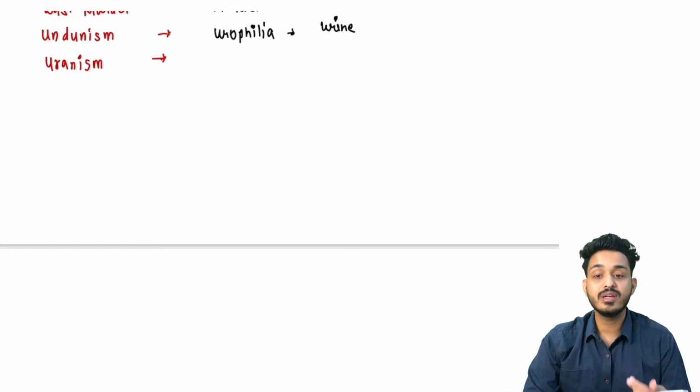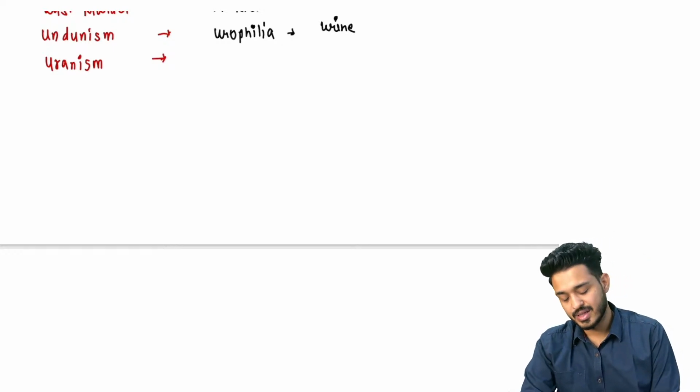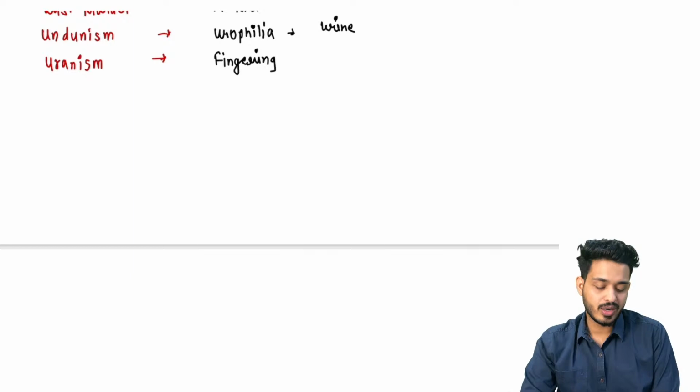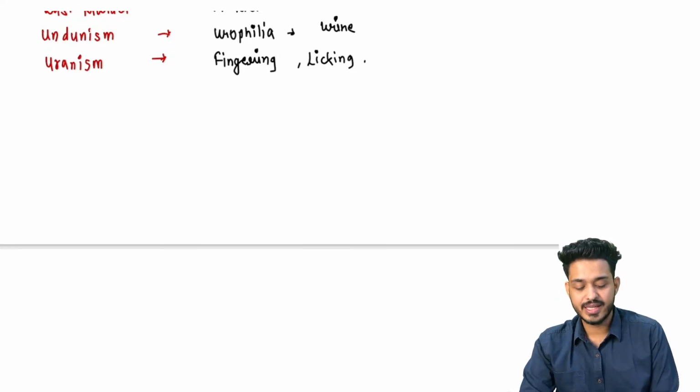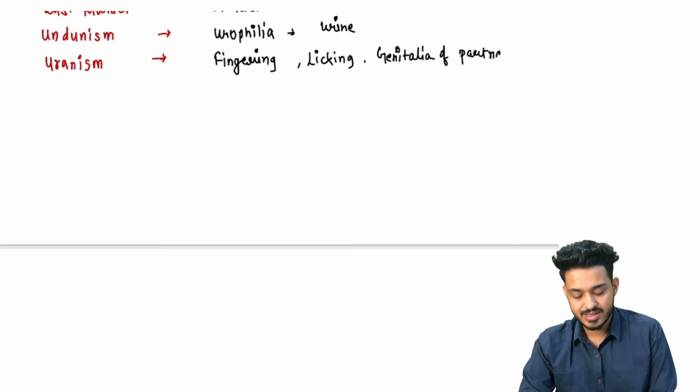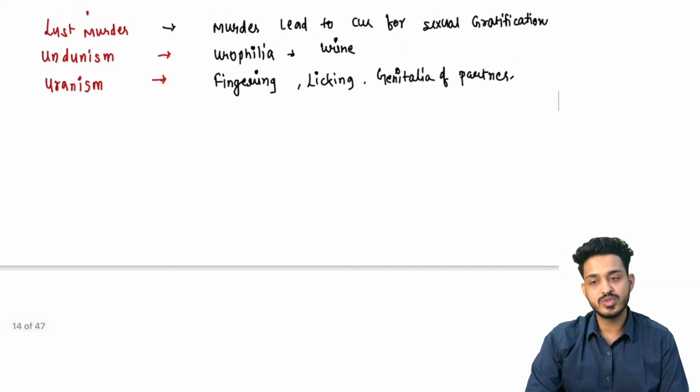These people are doing things like fingering or licking or sucking of the genitalia of the partner. That is known as uranism. So don't confuse uranism and undunism. Both of the things are different.